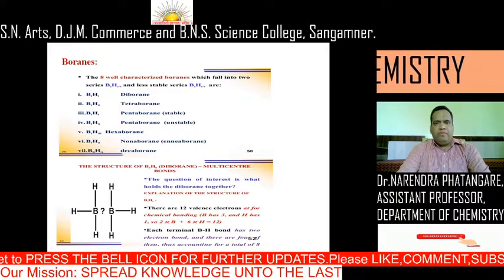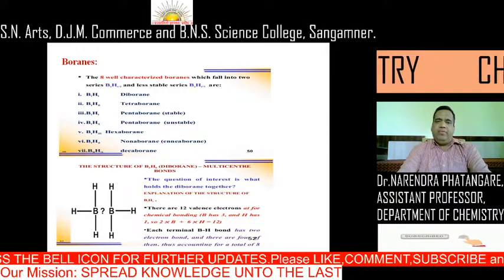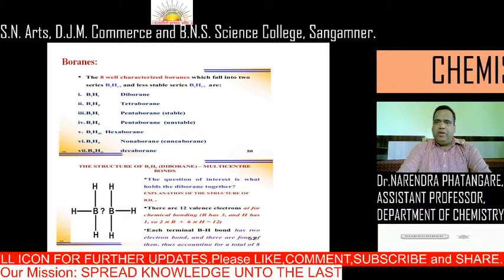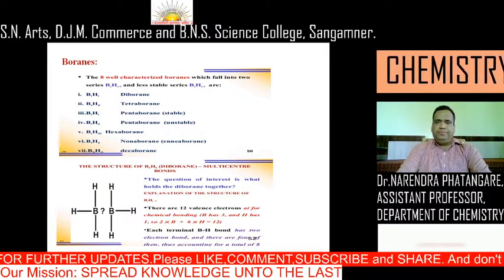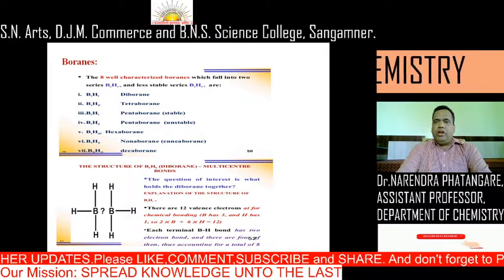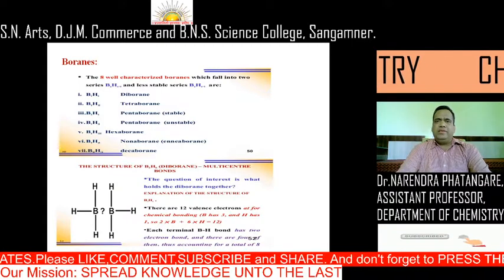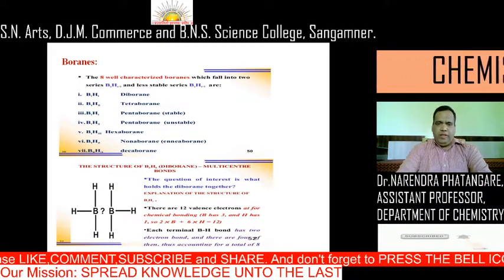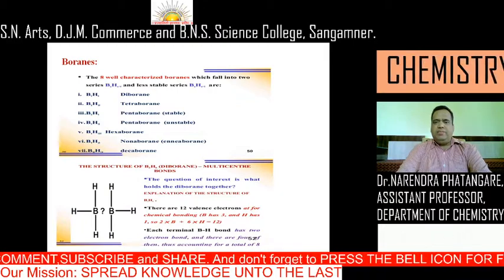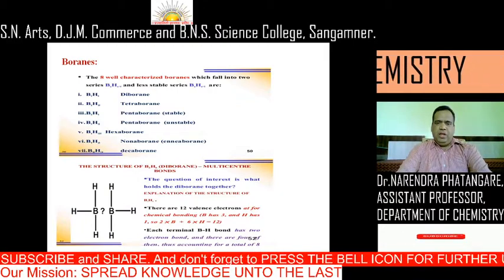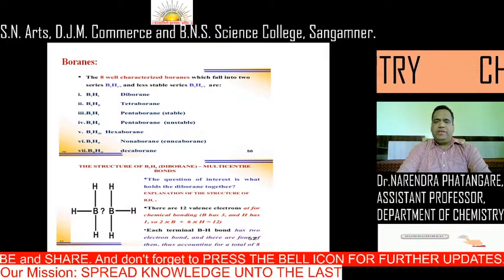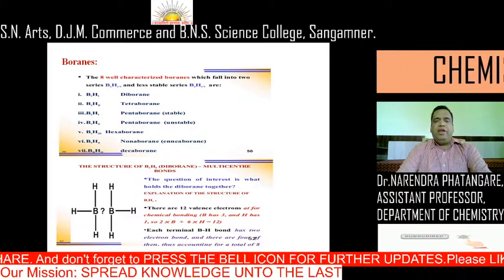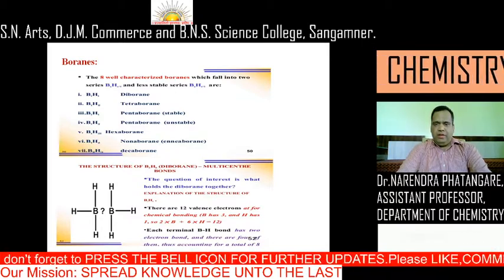When the boron atoms are 4, they are called tetraborane. When the boron atoms are 5, pentaborane. When the boron atoms are 6, it is hexaborane, and so on up to decaborane. The structure of B2H6 has multi-centered bonds. Again, the question of interest is which type of bonding exists between the two borons.